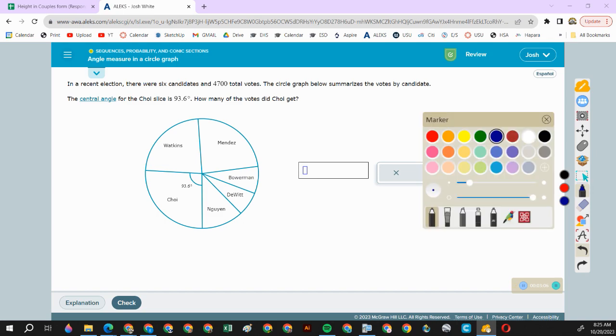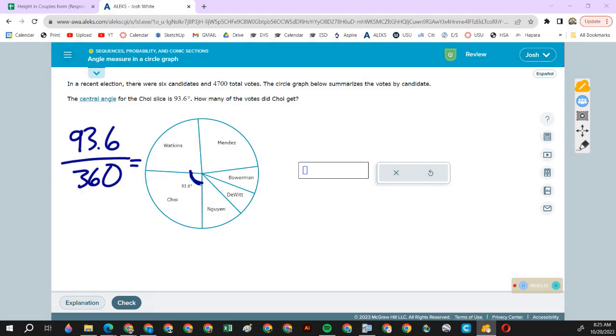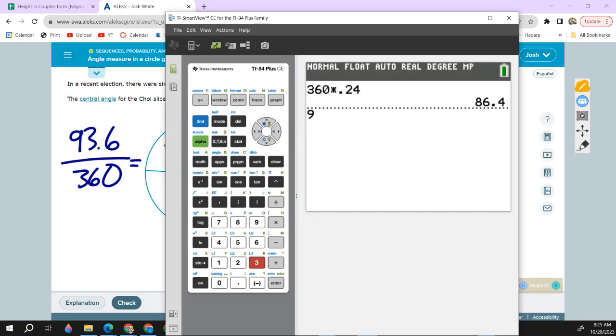So this is a certain percentage of 360. So to figure that out, 93.6 divided by 360 gives us 26%.